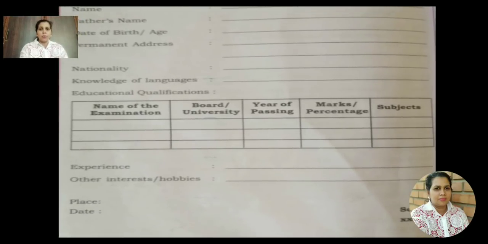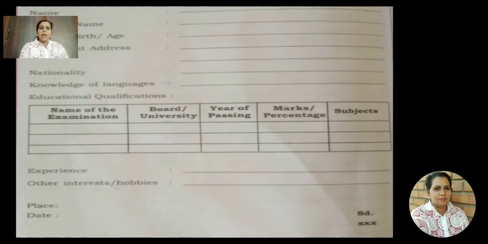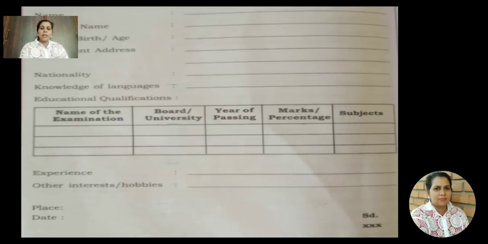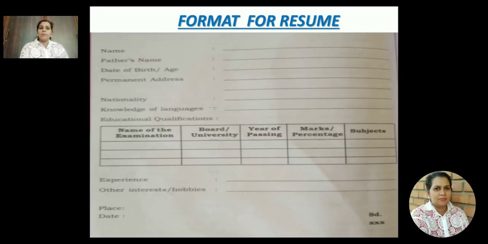Please write these, and place and date. On the right hand side you write your signature, XXX. So everything is on the left hand side and only your signature is on the right. Look clearly, while writing the biodata or resume, please follow this format.